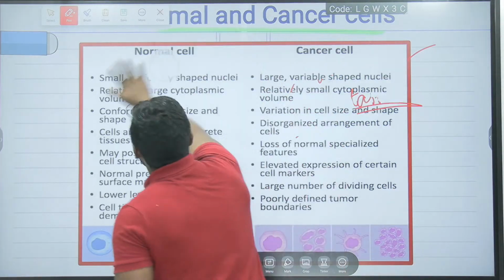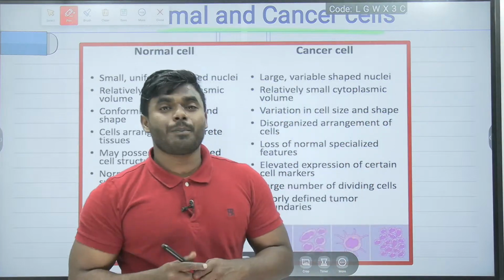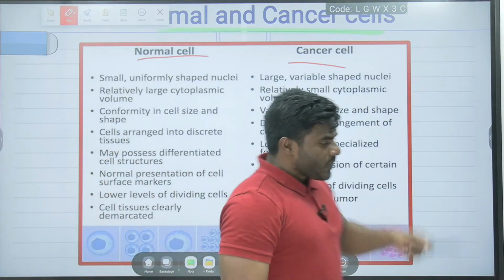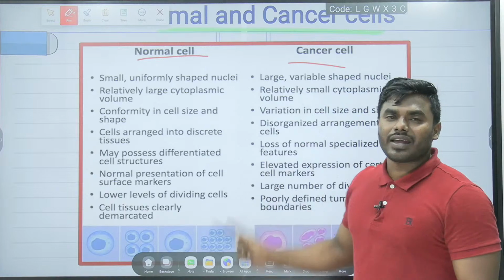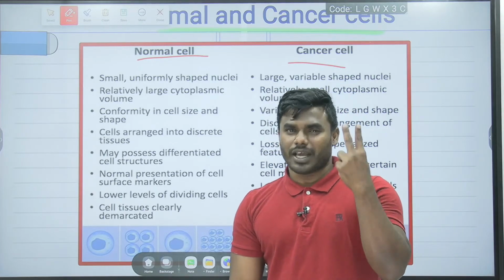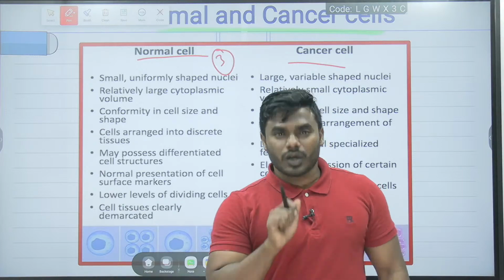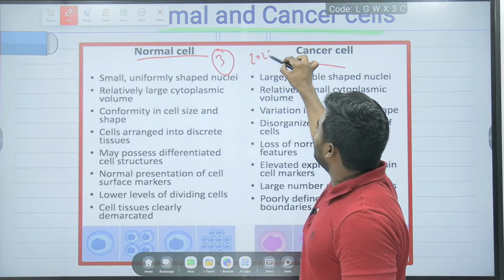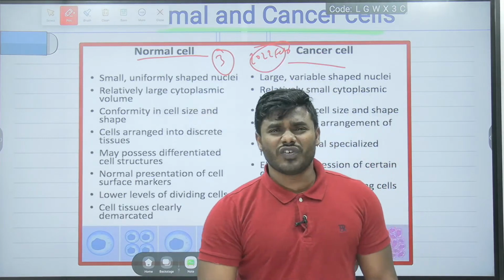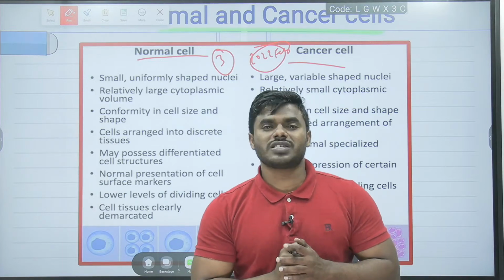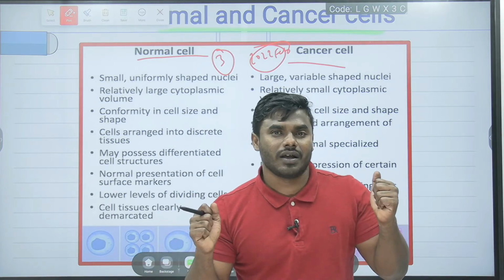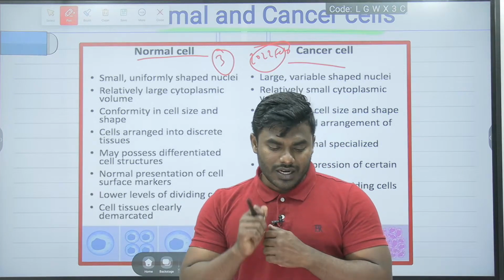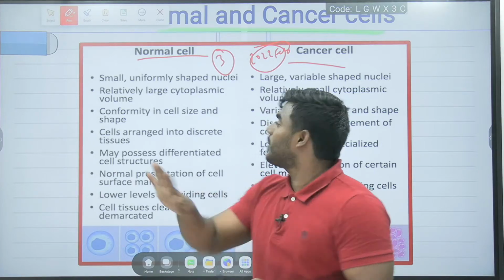So friends, now all the students, please pay attention and try to understand the differences. Focus everyone. Look into this friends. The major differences between the normal cell and cancer cell, because nearly 2 to 3 times, I think 3 times, we got a question exactly with respect to the differences. Let's consider our 2022 February question paper. What kind of question we got? We got the question about the stem cell and the normal cancer cell. Correct? So most of the time they will raise the questions with respect to the differences, with respect to the statements only. That's why you have to remember every single statement.